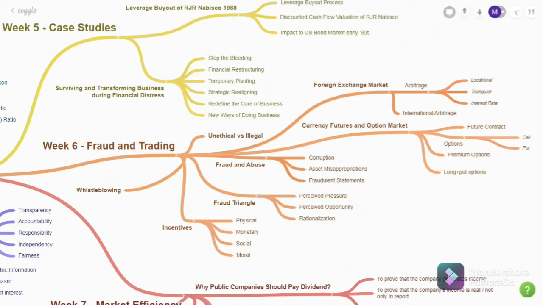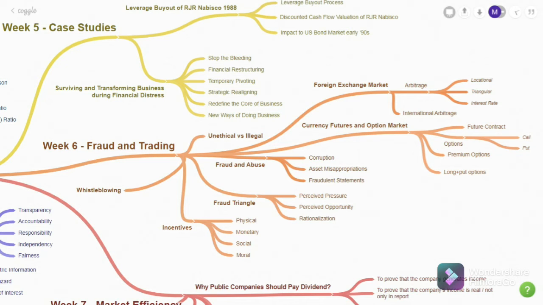Perceived pressure means that there is pressure. Perceived opportunity means that there is an opportunity to commit fraud, and rationalization is basically the justification to do this kind of fraud. And next we learned about incentives and the 4 types of it: physical, monetary, social, and moral. And last is about whistleblowing.